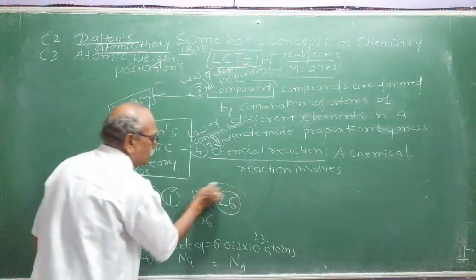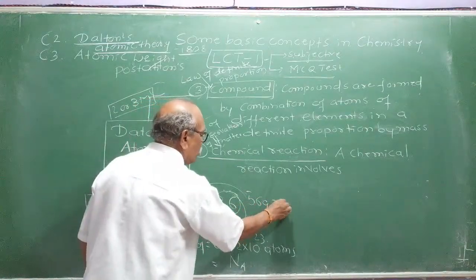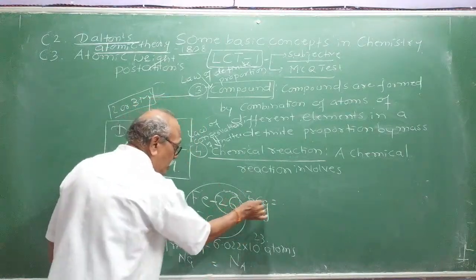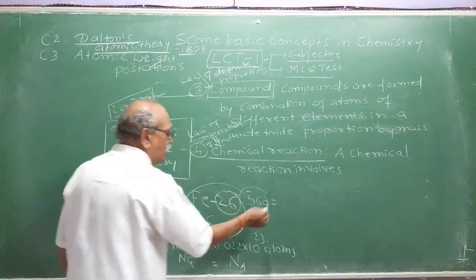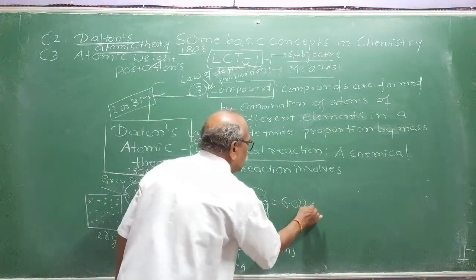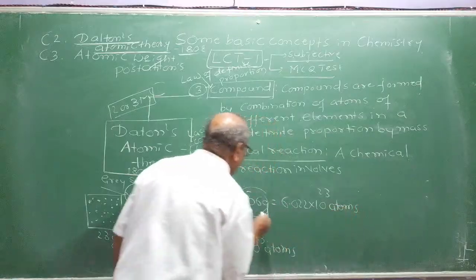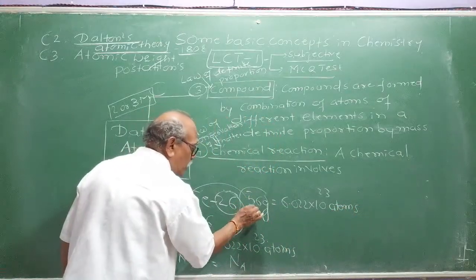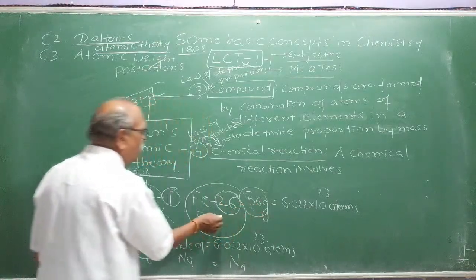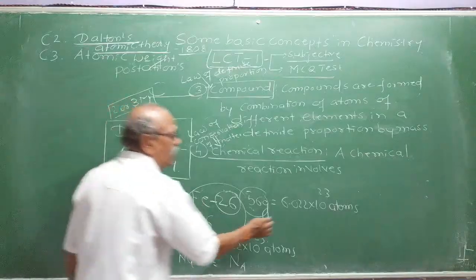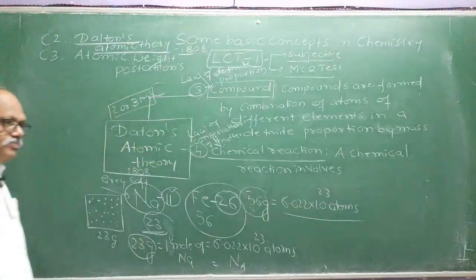Take iron: the atomic mass of iron is 56 grams. Avogadro said 1 gram atomic weight. I will come to the atomic weight after this. It consists of 6.022 into 10 raised to 23 atoms of iron. If you take 56 gram of iron, how many atoms does it consist of? 6.022 into 10 raised to 23 atoms.